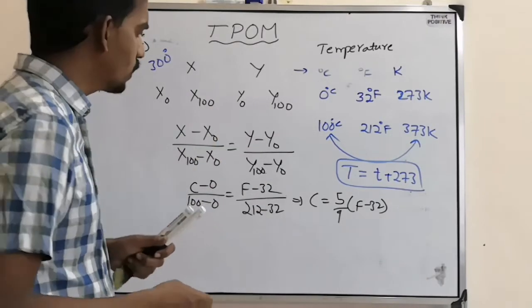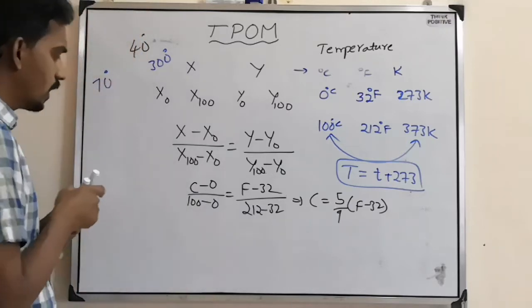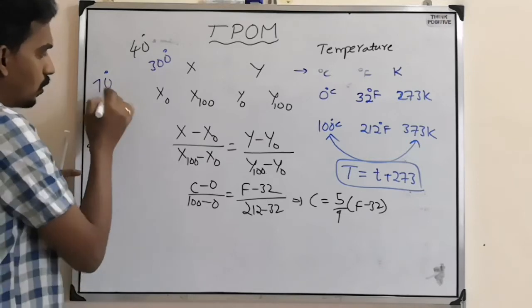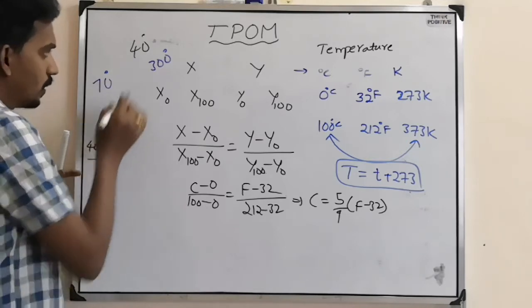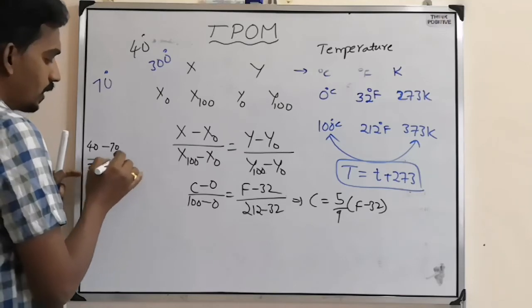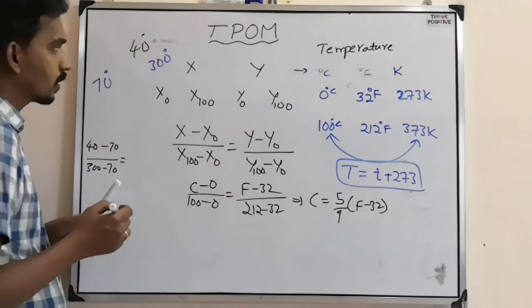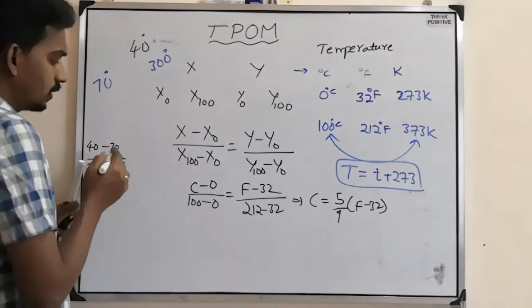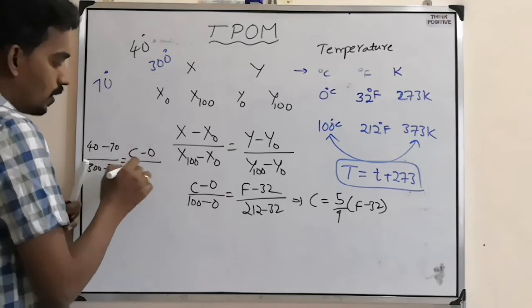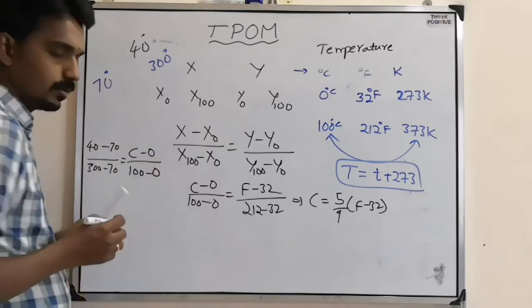Here the unknown scale temperature is 40, so 40 minus the lower fixed point 70 by 300 minus 70 equals C minus 0 by 100 minus 0.